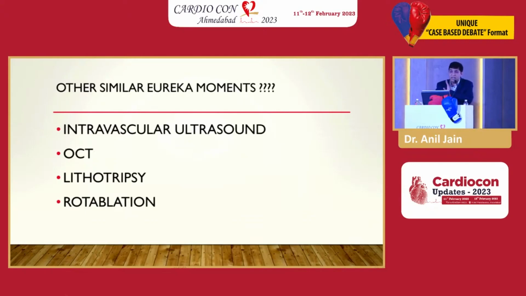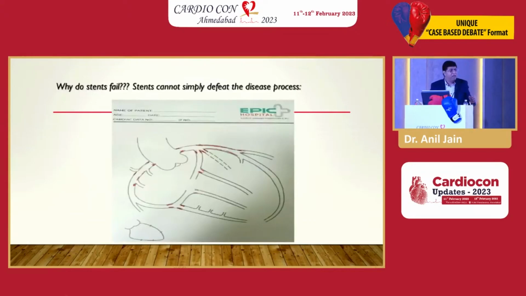So I don't think cardiology has yet come to the eureka moment where they say, now we have won the battle against CABG. And why? It is not that they do a bad angioplasty. They do wonderful angioplasty. At the time of angioplasty, if you see the angio, everything looks wonderful. But why does the disease come? Remember, understand the disease process and you will understand why CABG does well. This is what I've drawn. Where does the disease come? Disease will come and progress everywhere proximally, at all bifurcations and all the places. So if the disease is going to come everywhere proximally, what is going to happen? Imagine if they put a stent here. Sorry.